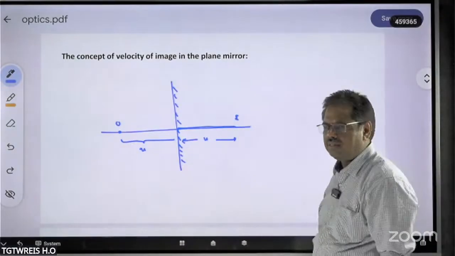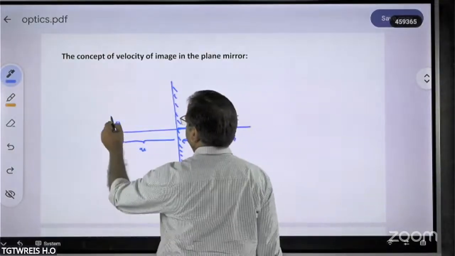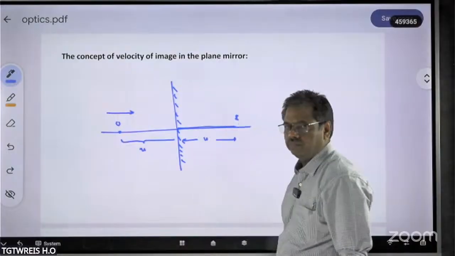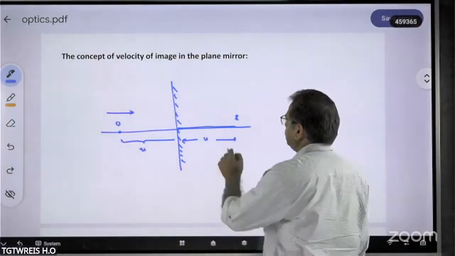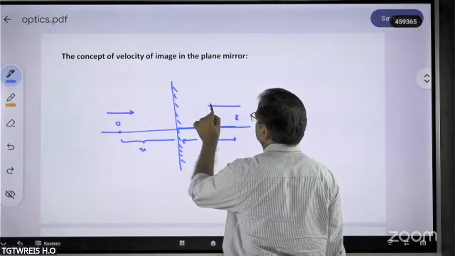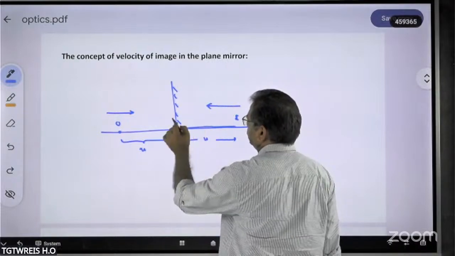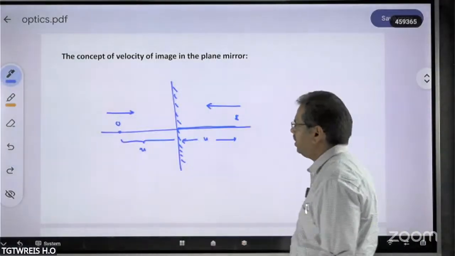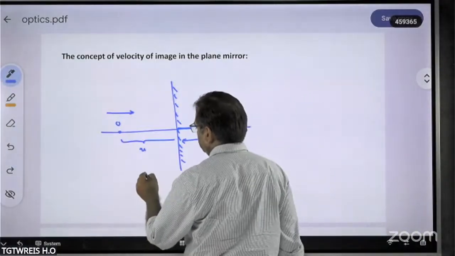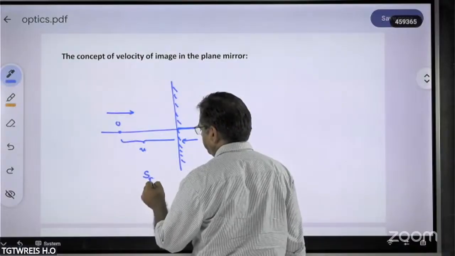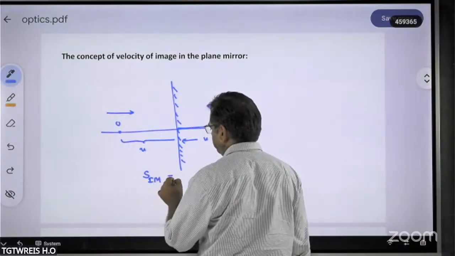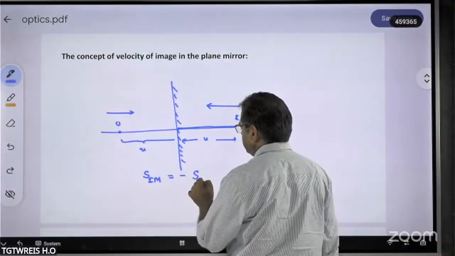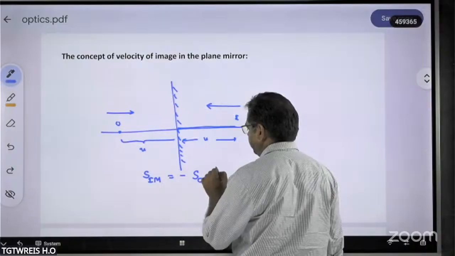Now one can easily understand that whenever the object is moving towards the mirror, the image also moves towards the mirror, that is towards the object. That is, the distance of the image with respect to the mirror is equal to minus the distance of the object with respect to the mirror.